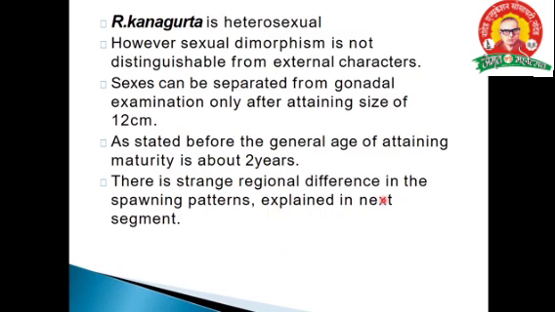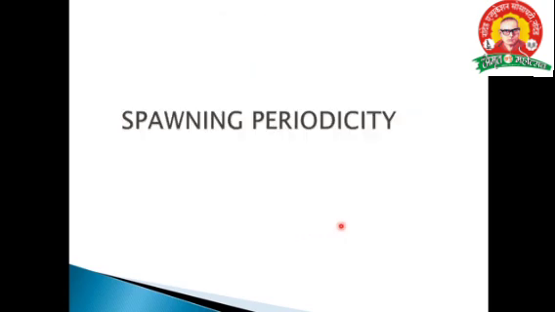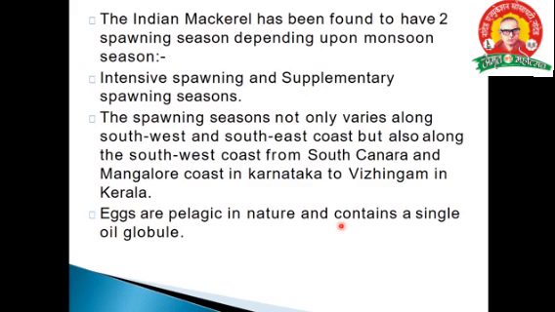There is a strange regional difference in spawning pattern, explained in the next segment, right? And the spawning periodicity. Indian mackerel has been found to spawn two times. Generally, we saw that Cutla is a seasonal breeder. It breeds in June, July, August, September. But especially in the mackerel fishery, its spawning is two times. That is spawning and supplementary spawning. There are two types of spawning. Spawning is nothing but breeding.